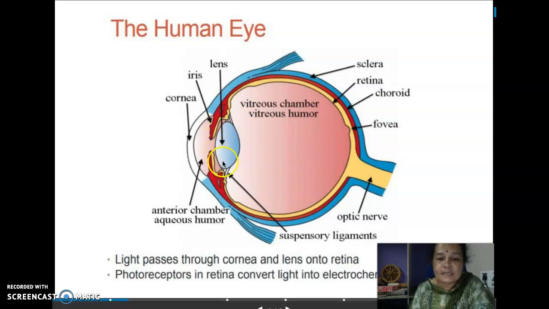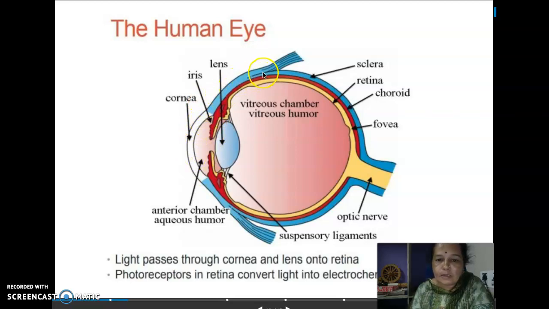So this is lens. It is suspended using the fibers, and the front portion, the black portion is iris, and front transparent coating is cornea.